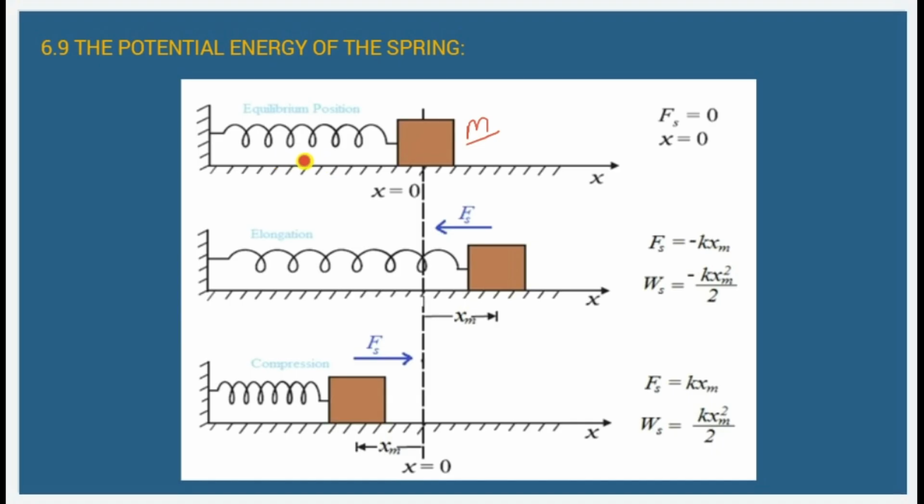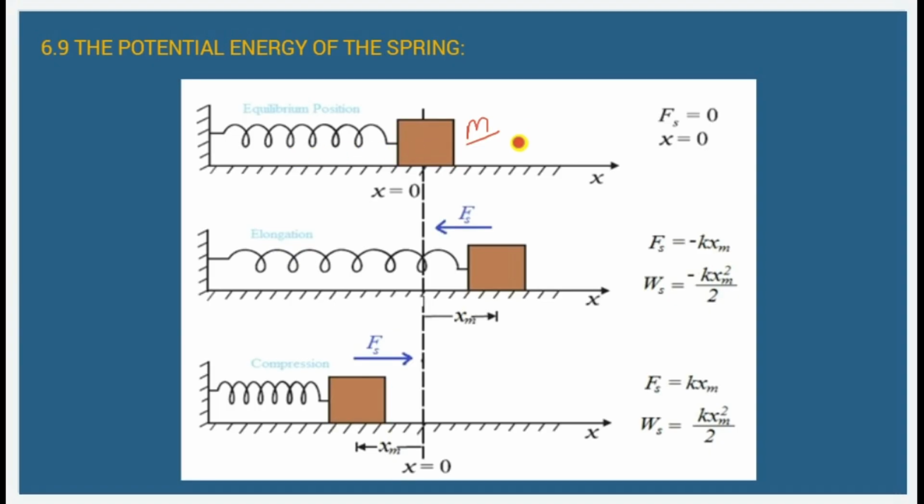So the first assumption is that the spring is taken as massless. This spring has two ends. One has been attached to the wall and the other to the mass. The first case we are seeing here is where the spring is at its rest state. That is, the spring is not going to move.